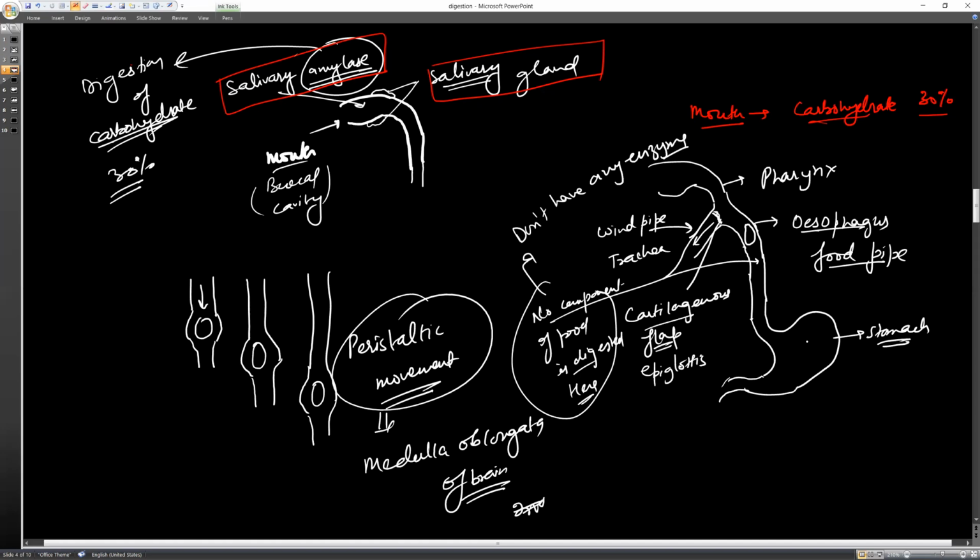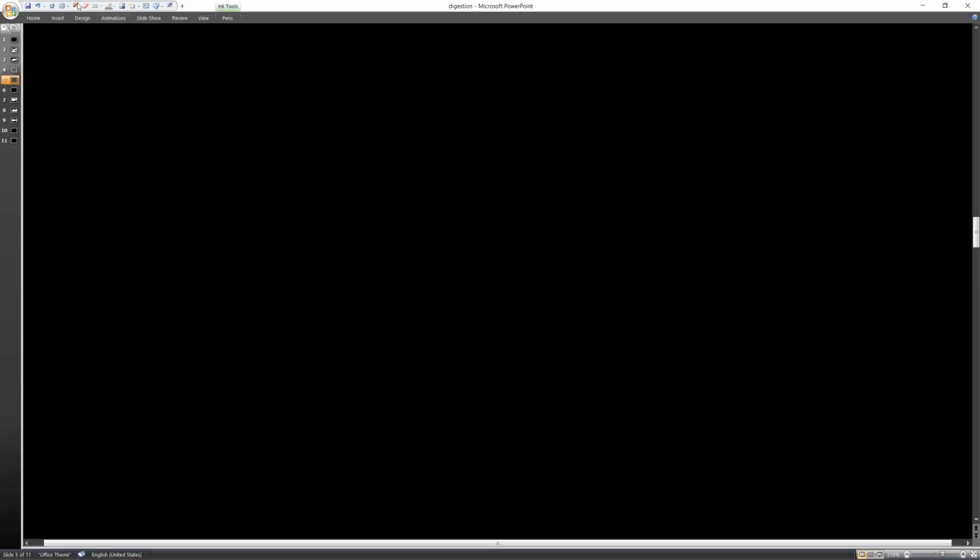Now the food reaches the stomach, where it receives these things: HCl, pepsin, renin, which is also present in kids, and gastric lipase. These are the enzymes that are present, and mucus also. Let me make it on different slides so that you can understand this in much better detail. I'm just drawing this stomach this way.